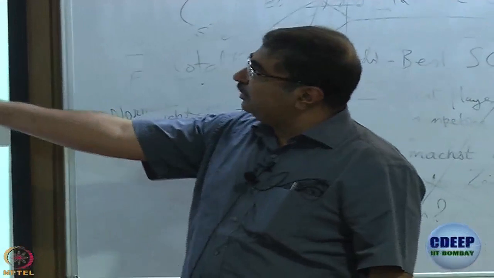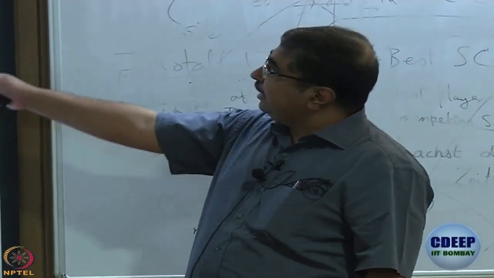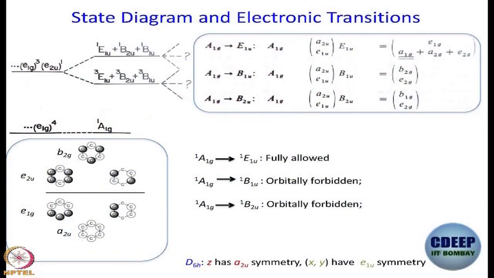A1G in all the three cases denotes the symmetry of the ground state. E1U, B1U, B2U are the symmetries of the excited state formed by HOMO to LUMO transition, and A2U denotes what? A2U is Z, and E1U contains X as well as Y. E1U, as you know, is a two dimensional representation, so X and Y jointly form the basis of this two dimensional representation.